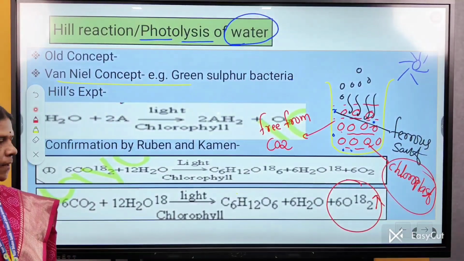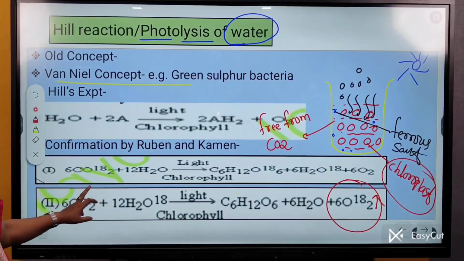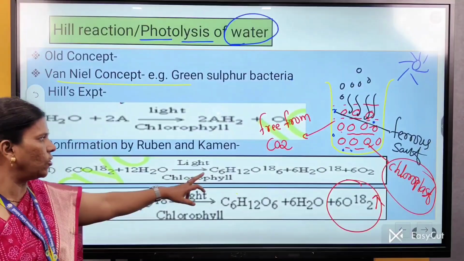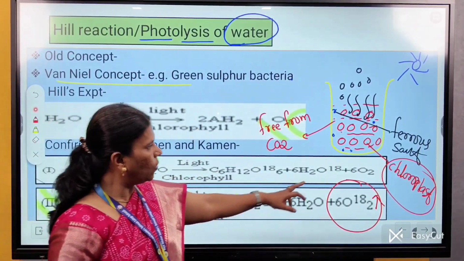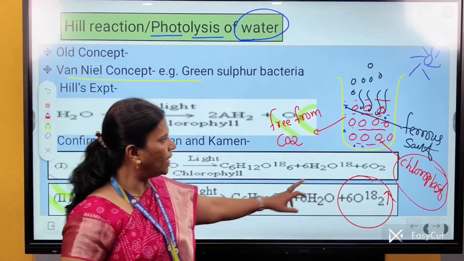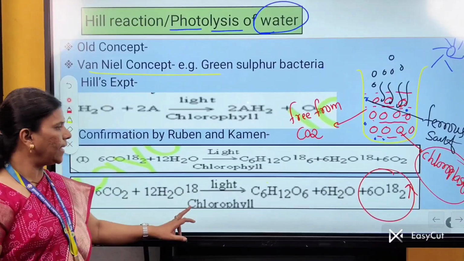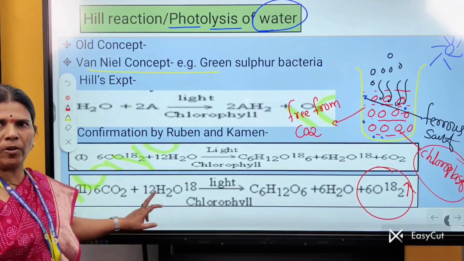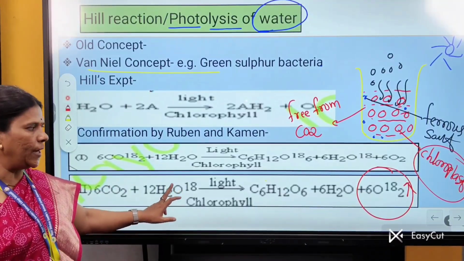In the first reaction, we see 6CO2, carbon dioxide, which has a radioactive isotope of oxygen, reacts with H2O, food is synthesized and O2 is released. But the O2 released does not have a radioactive isotope. It has a normal isotope of oxygen. But in the next reaction, we see that in the H2O water molecule, it is replaced by radioactive isotope O18.